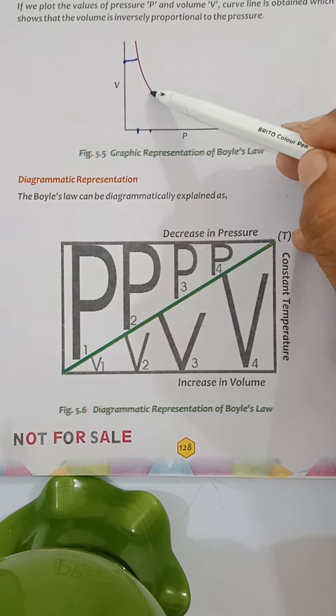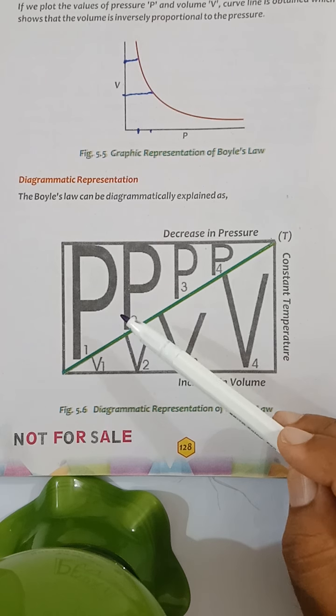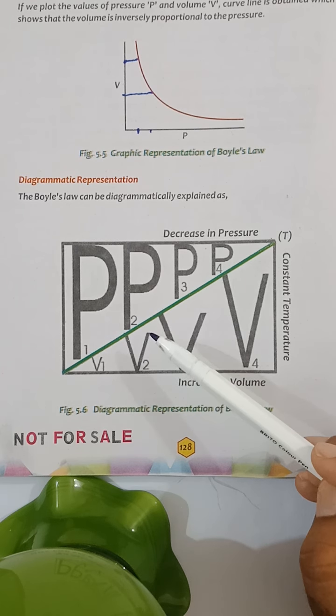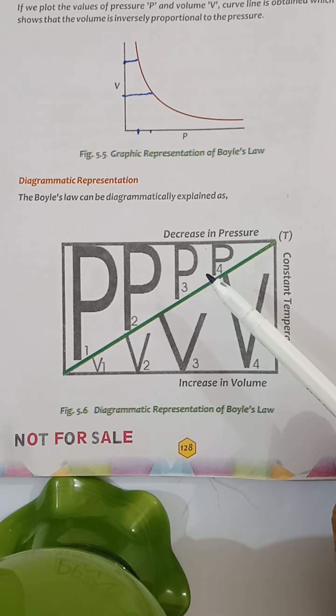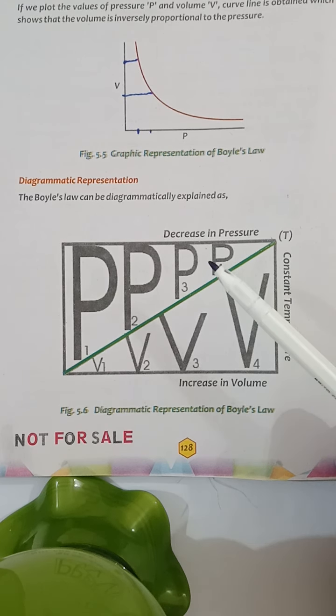Now if we look at this figure, when the pressure was very high, P is written very big, then the volume was small. When pressure decreases, volume gradually increases. When pressure is further reduced, the volume is further increased. And when pressure is very low, then the volume is very high. If we go from top to bottom, when the pressure was low, like in this graph, then the volume was very high, like here in this graph.